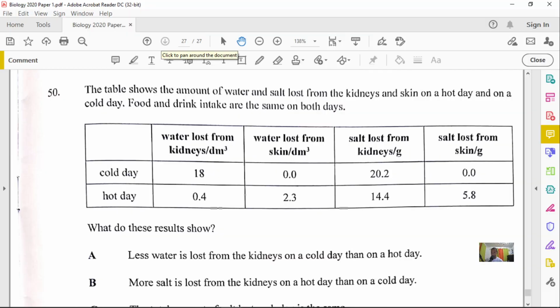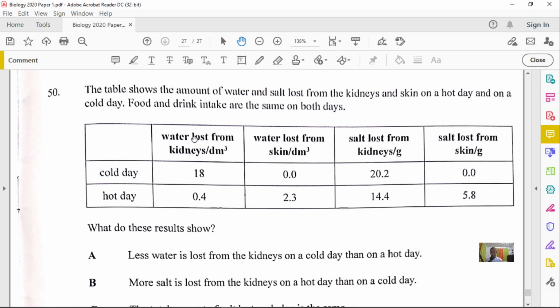It said that the table shows the amount of water and salt lost from the kidneys and skin on a hot day and on a cold day. It said food and drink intake are the same on both days. So you don't do anything different, right? Since nothing was done differently, it asks what do these results mean? Now observe these results carefully.